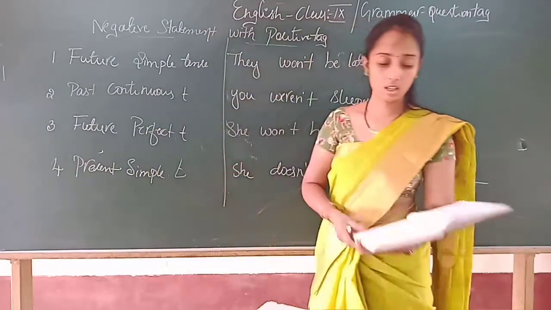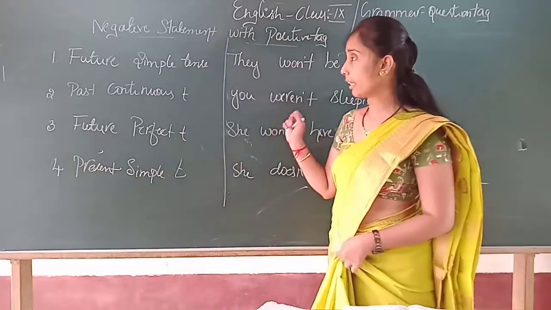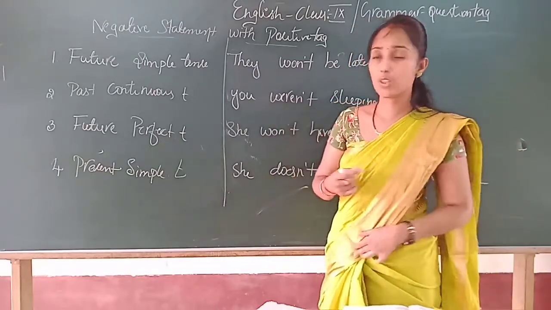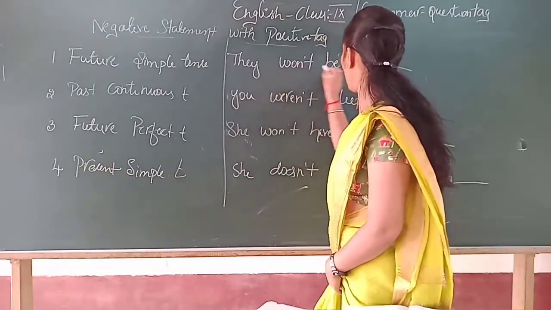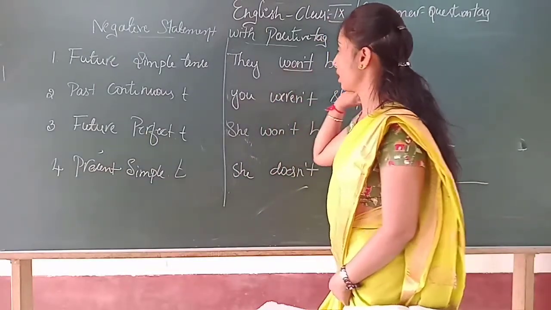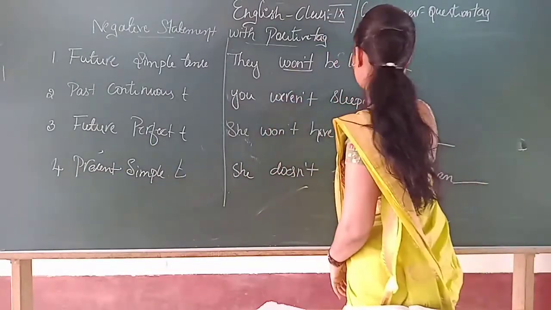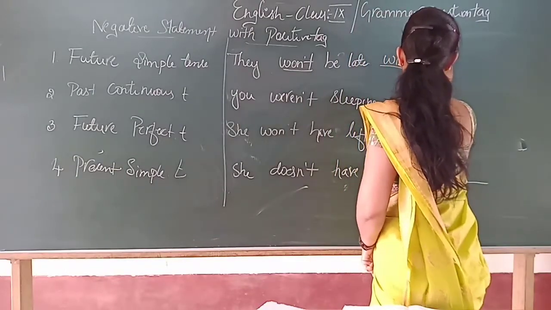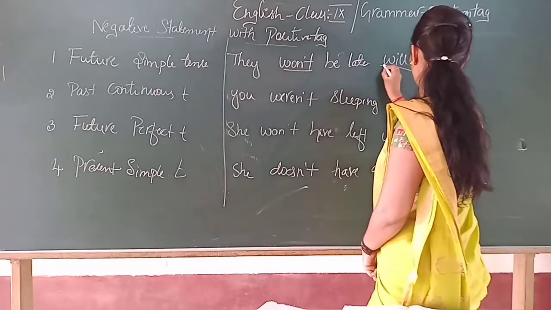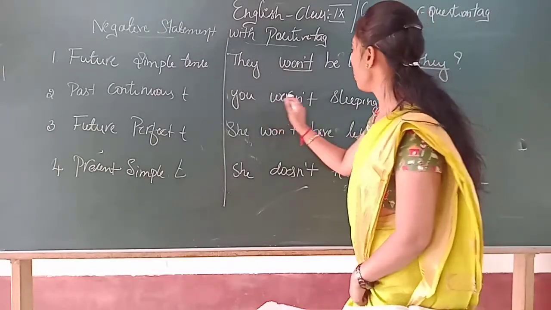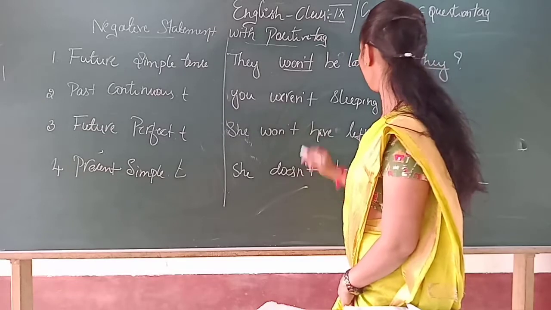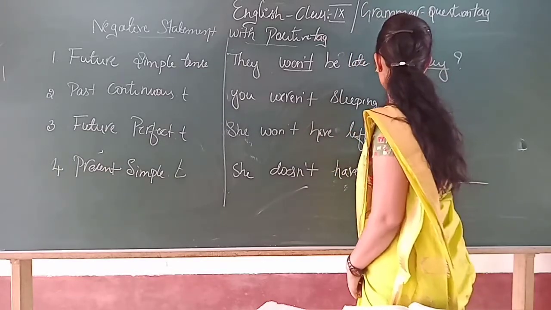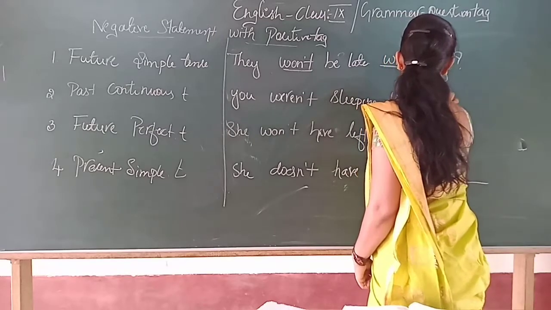So this was a negative statement and your tag should be a positive tag. So they won't be late. Won't is a future tense, so it will become will they. Okay, positive tag. And you weren't sleeping, so were they.